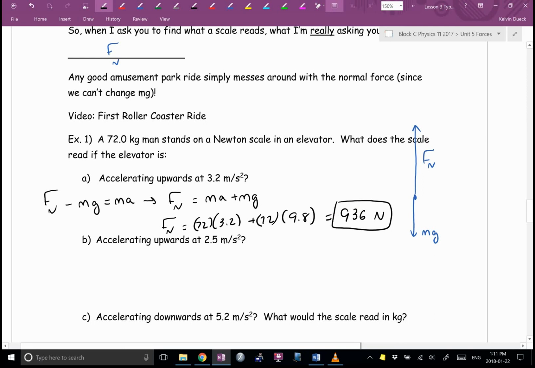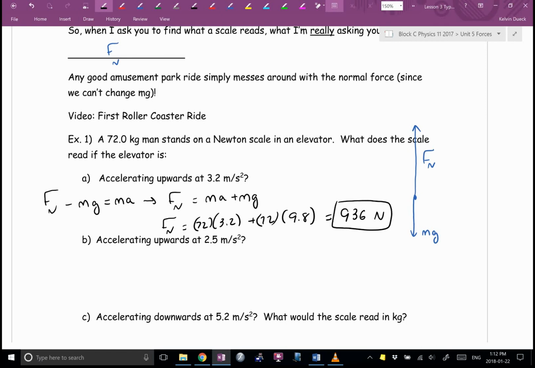Now, most scales don't read newtons. Most scales read kilograms. How do I change newtons back into kilograms? Divide by what? Divide by 9.8. On your calculator, how heavy would this person feel right now? What'd you get? 95 pounds. Not pounds. Units for mass. Okay. Kilograms. What was their actual mass? No. What's their actual mass in kilograms? Don't let me down here. 72? What's their apparent mass? 90. They feel like they're 95 kilograms.